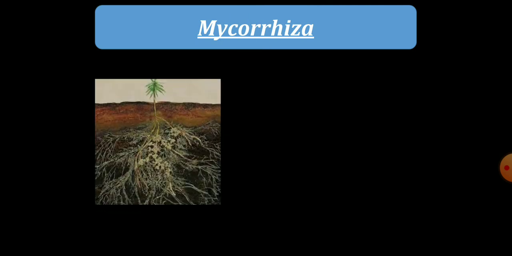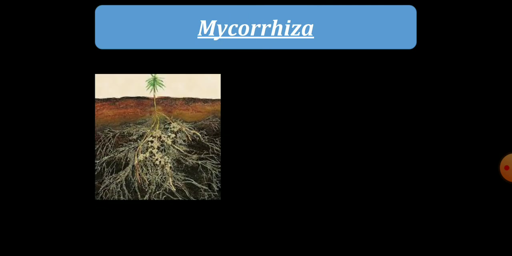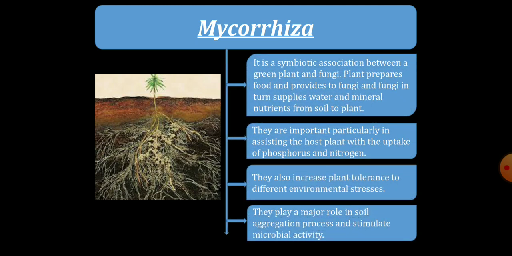The next one is mycorrhiza. Mycorrhiza are the type of fungi. It is a symbiotic association between green plant and fungi. The plant prepares food and it will provide that food to the fungi, and in turn fungi supplies water and mineral nutrients from the soil to the plant.